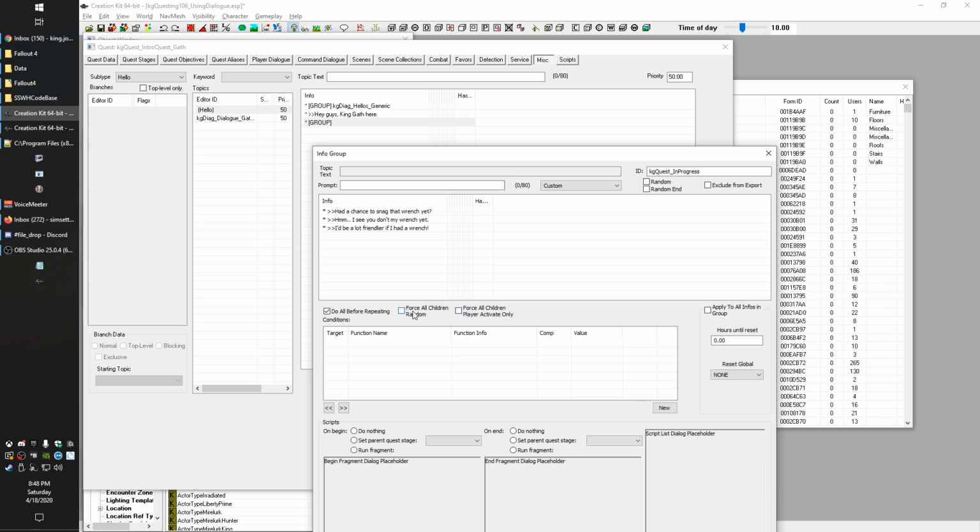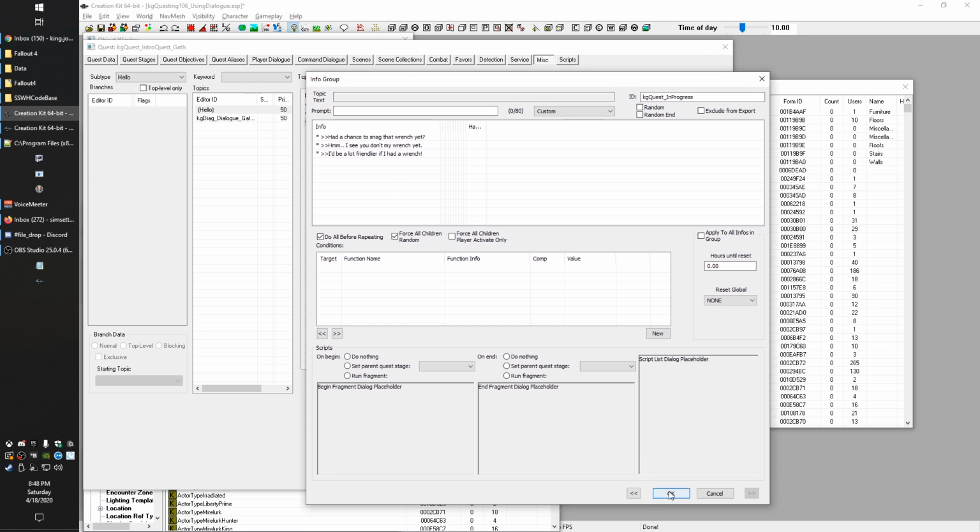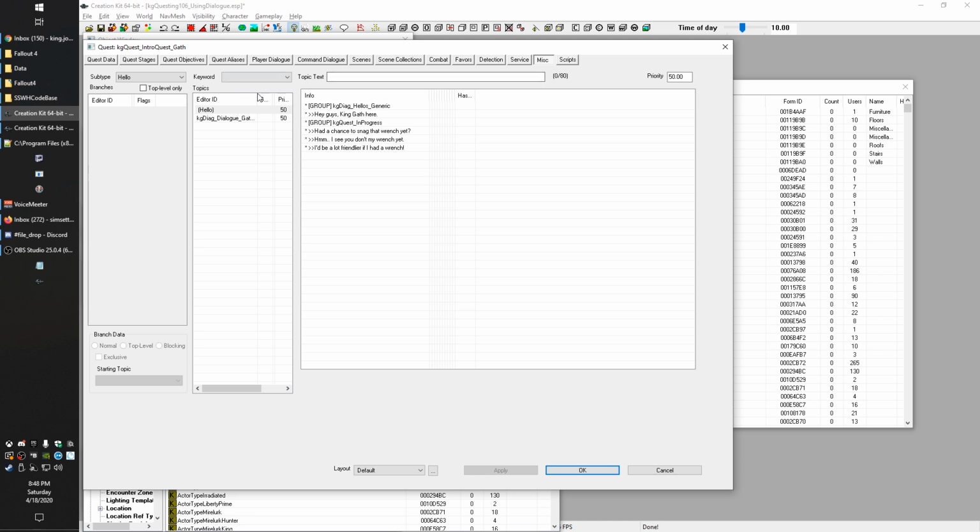And then we're going to force all these random. And then we're going to need to set up conditions on this so that this will happen only after the player has a quest. So we'll set those up in a second. We're going to set up our quest stages. And then we'll also need a dialogue to turn this in. So we'll come back and set all this up.